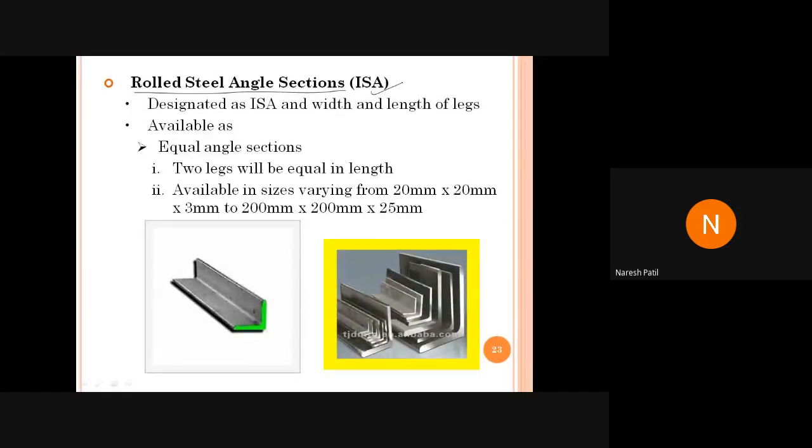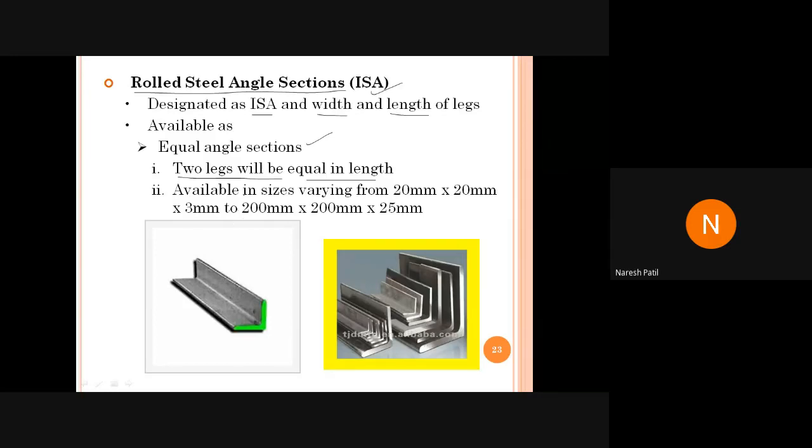It means Indian standard angle of size 90 by 90 by 8, designated as ISA, with width and length of legs. You will get equal angles or unequal angles. Equal angle means the 2 legs are equal in length, available in sizes varying from 20 by 20 by 3 to 200 by 200 by 25.